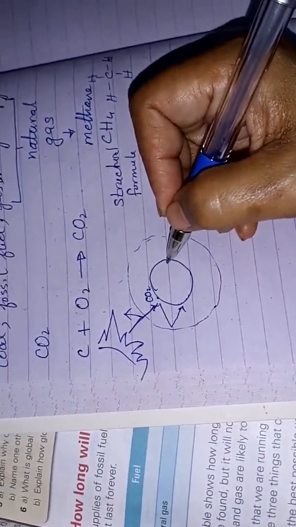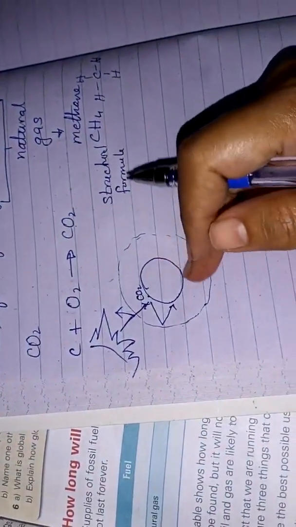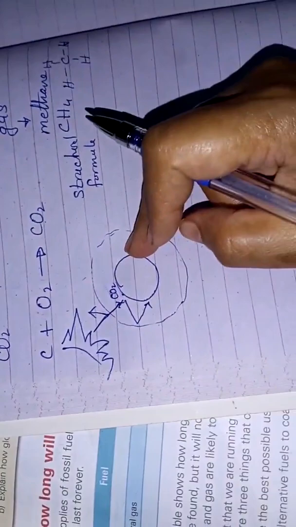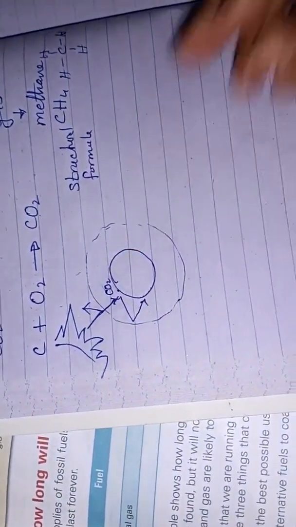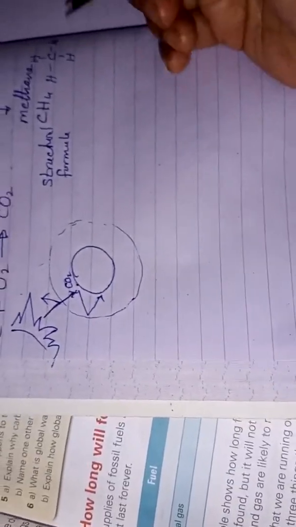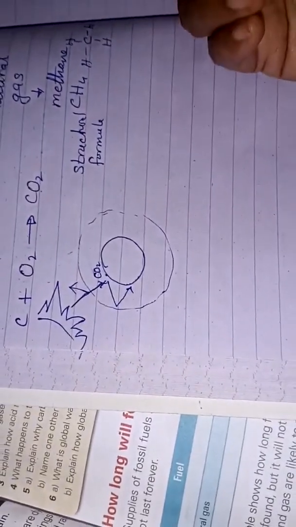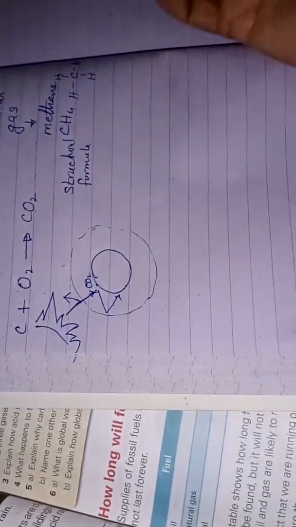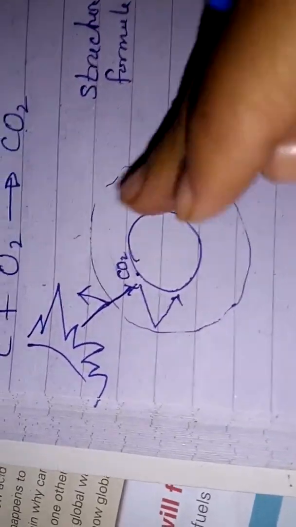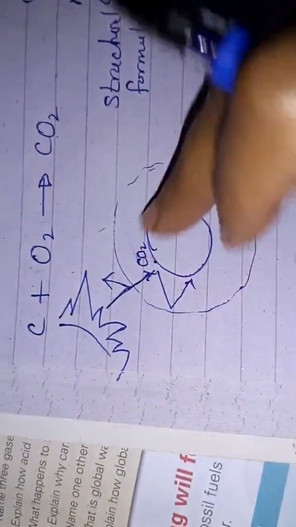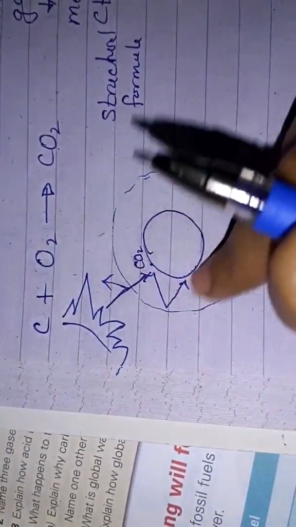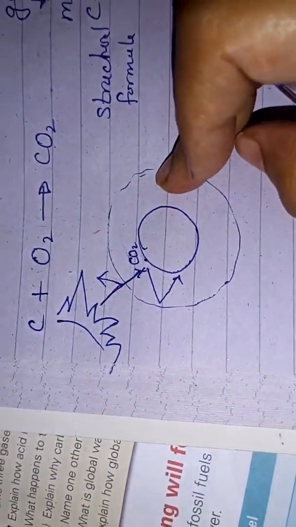This makes it possible for all the living things to survive on the earth, because if you have too high a temperature, too much heat will kill us, and too little heat will kill us also. So we need an optimum temperature, which is provided by the presence of carbon dioxide, which keeps the heat of the sun in the atmosphere of the earth.